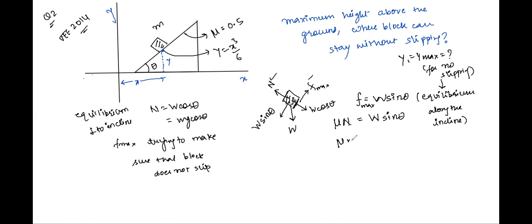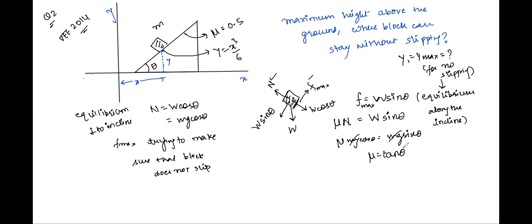Write it over here, mg cos theta. Here you have mg sin theta. W is mg, right? mg and mg get cancelled on both sides. You get mu is equal to tan theta, right?